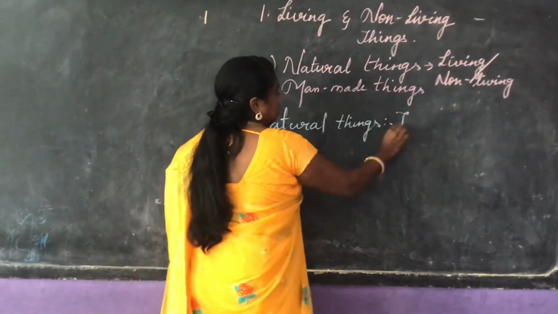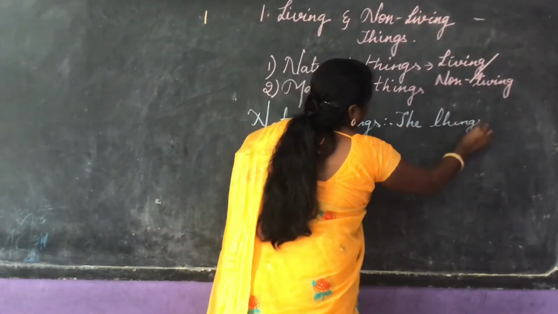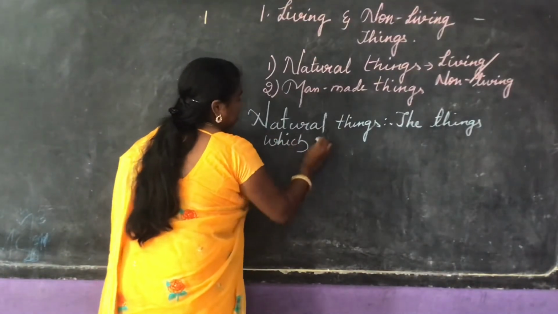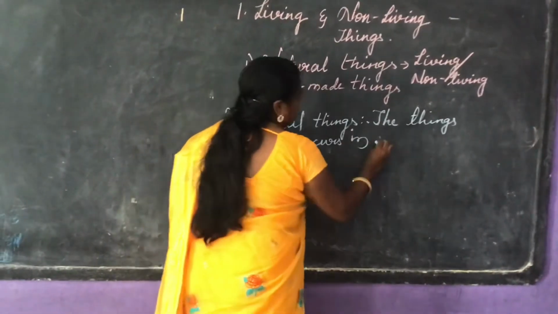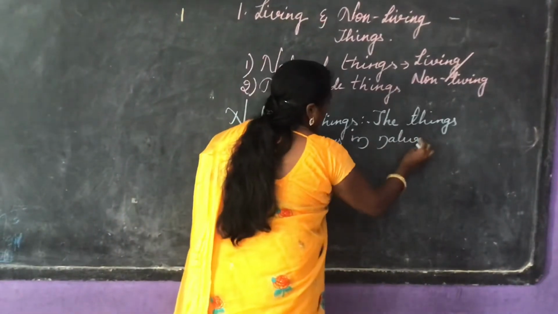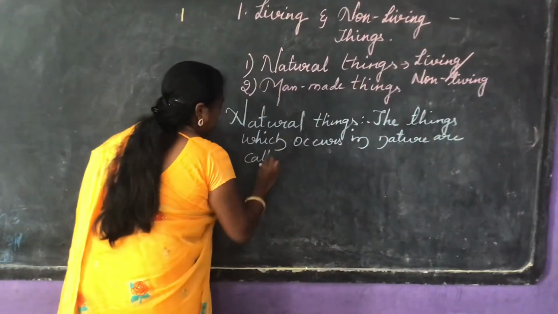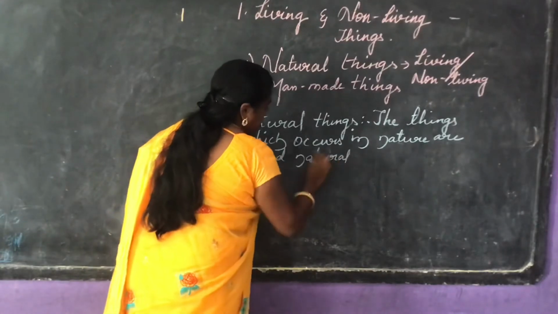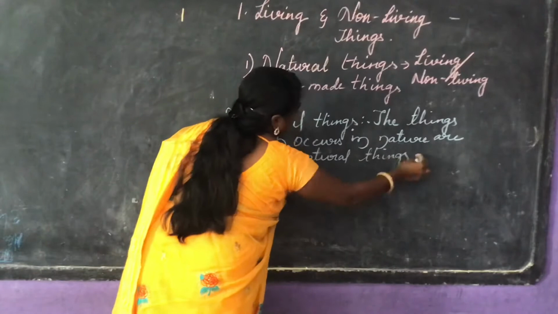See, the things which occur in nature are called natural things.